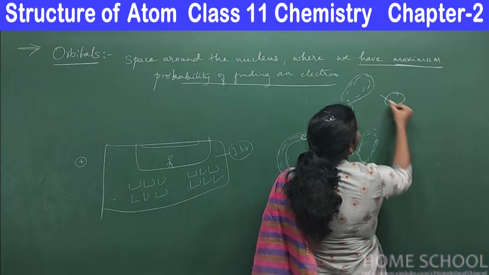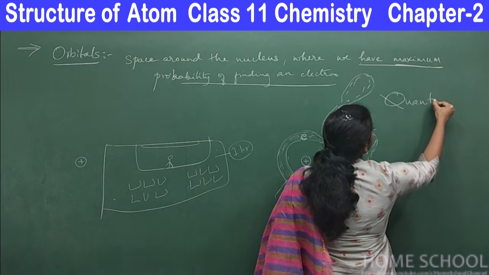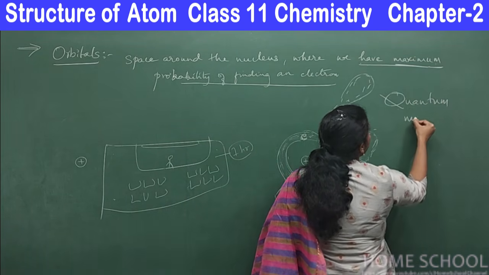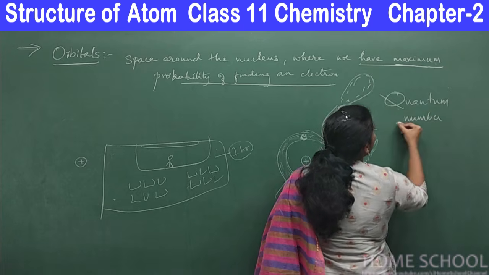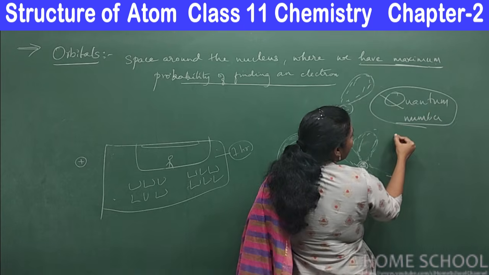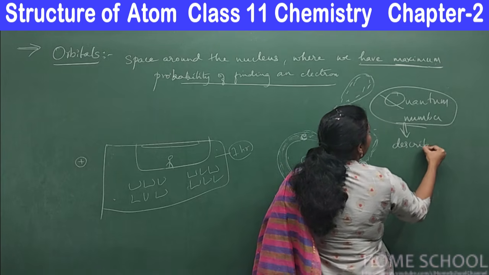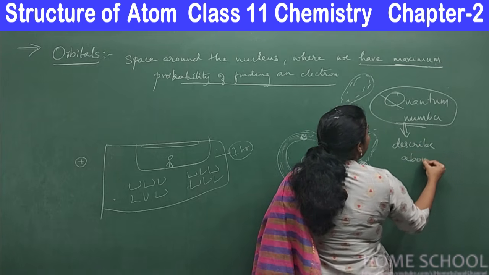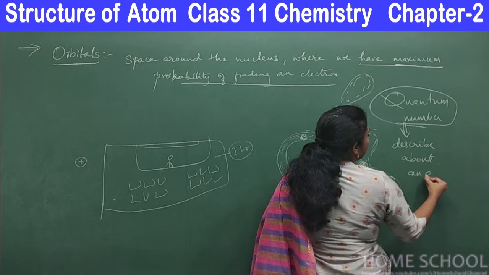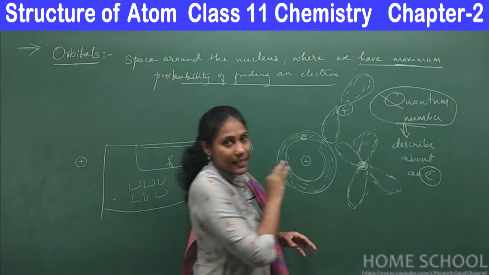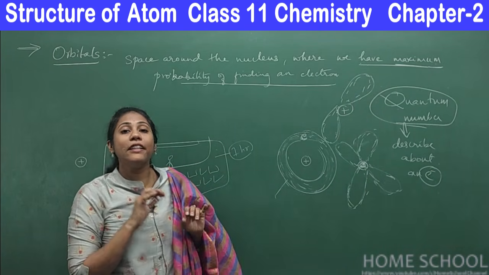Now we are going to study everything about quantum numbers. What do you mean by quantum numbers? They describe an electron. We know an electron can be present in an orbital.